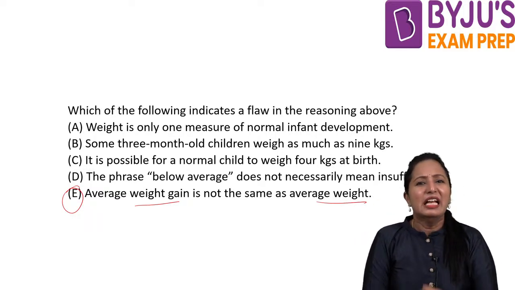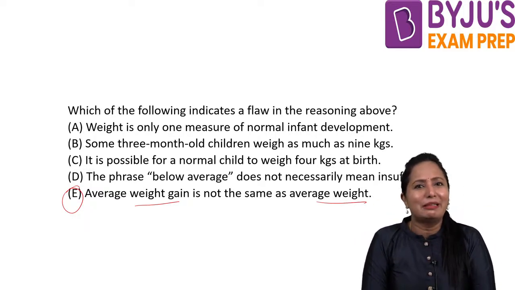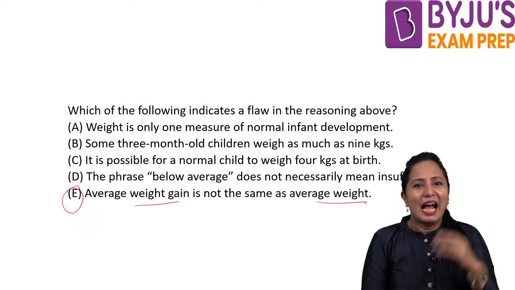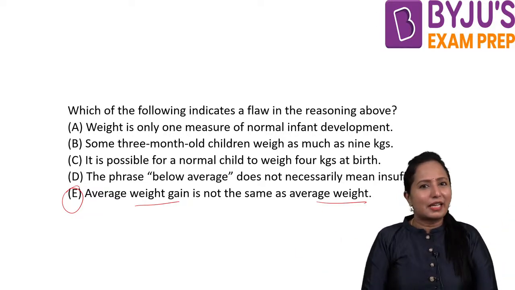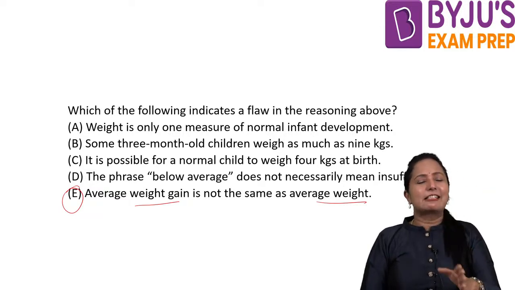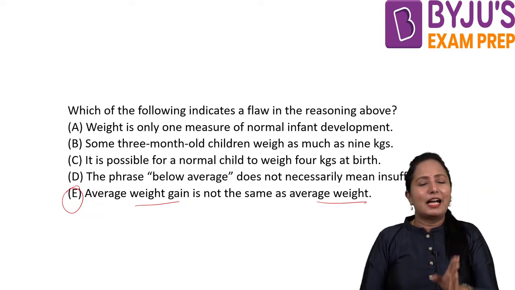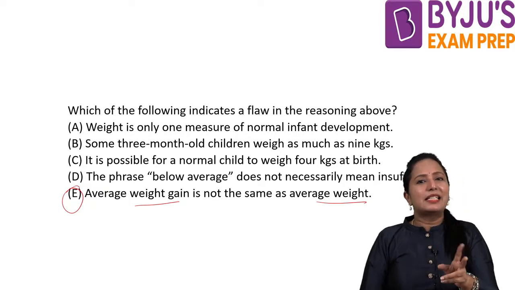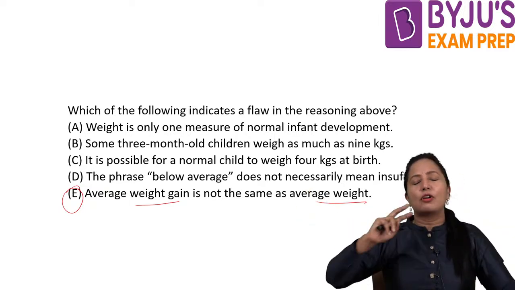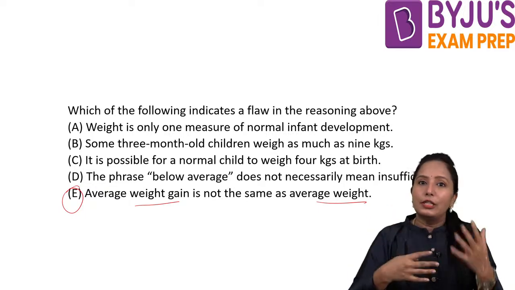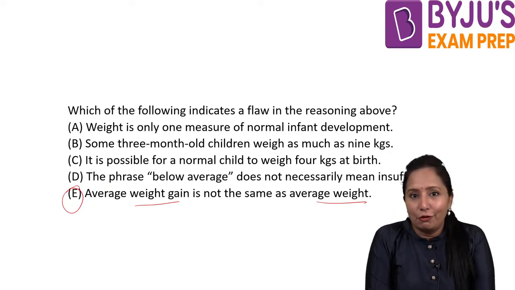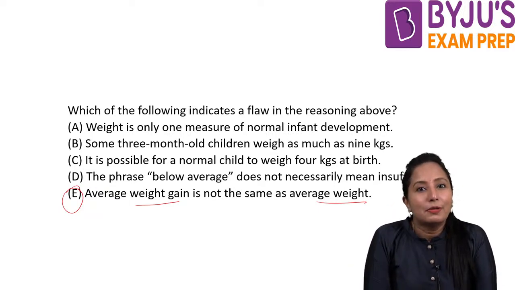For example, take our ratios. When taking ratios, do you take the ratio of two different things, like height and weight of two different persons? No, right? Just like that, statistical fallacies occur when they are comparing two different things on two different parameters. So I guess you understood how to tackle fallacy questions in critical reasoning.